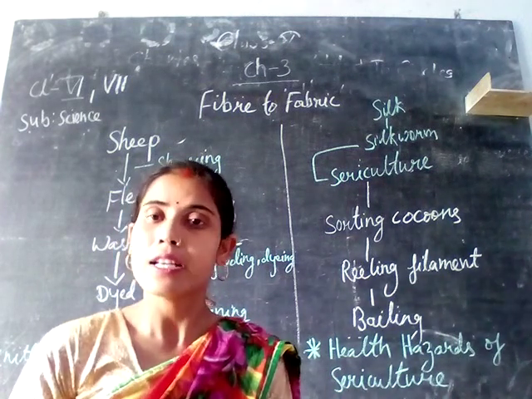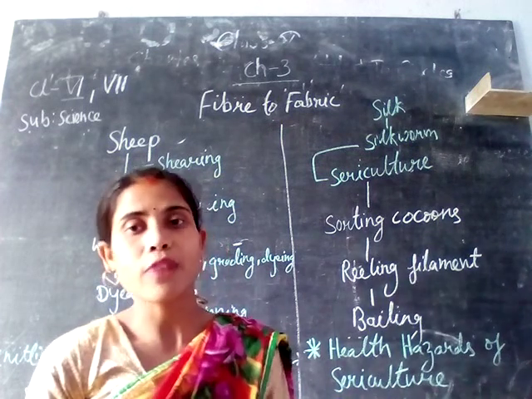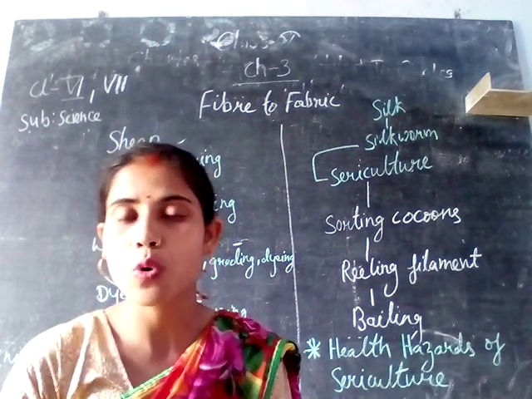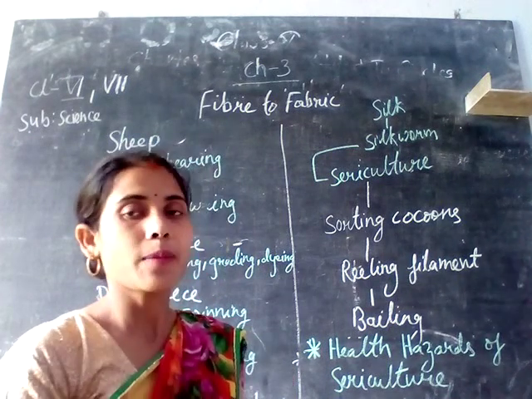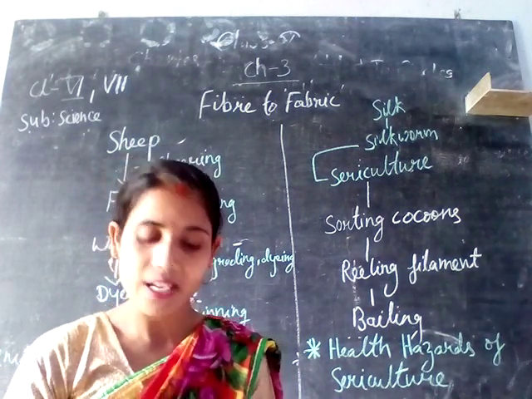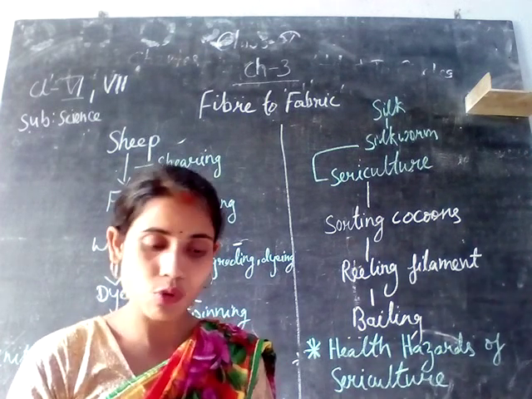The animal sources of fibers are sheep, goat, yak, ox, rabbits and so on. The plant sources of fibers are cotton, jute, flax. All these are the various types of plant sources of fibers.